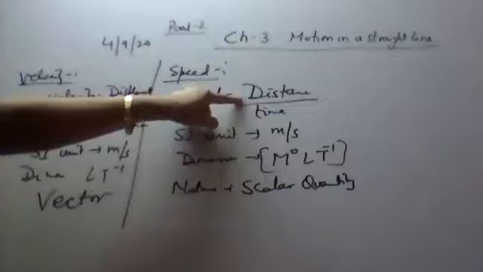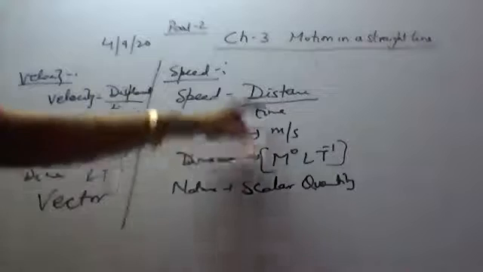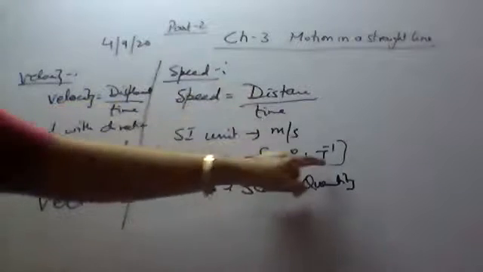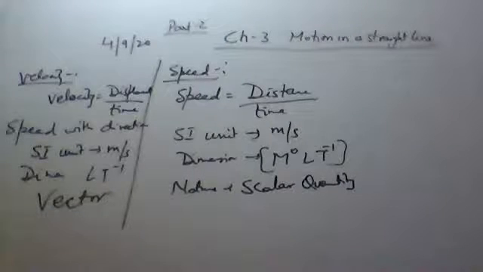I think everyone knows how to find the dimension. Distance is L, upon time, which we denote by capital T. So L upon T, LT raised to the power minus 1. And it is a scalar quantity, whereas velocity is displacement per unit time. The unit is the same, meter per second, the dimension is LT minus 1, and it is a vector quantity.